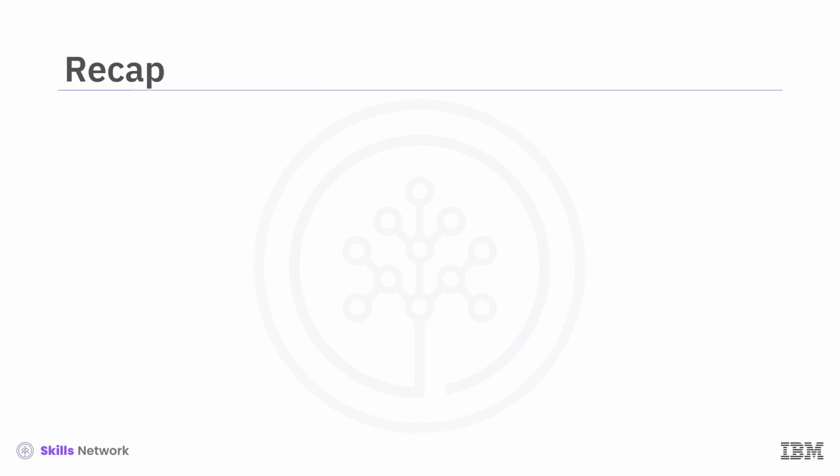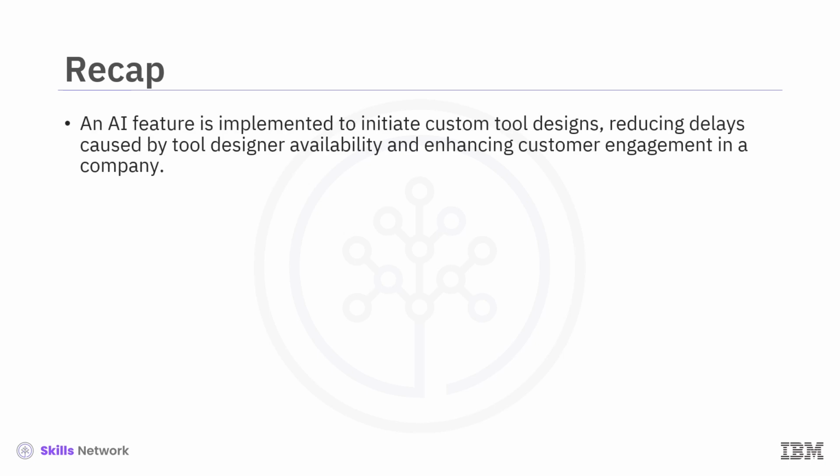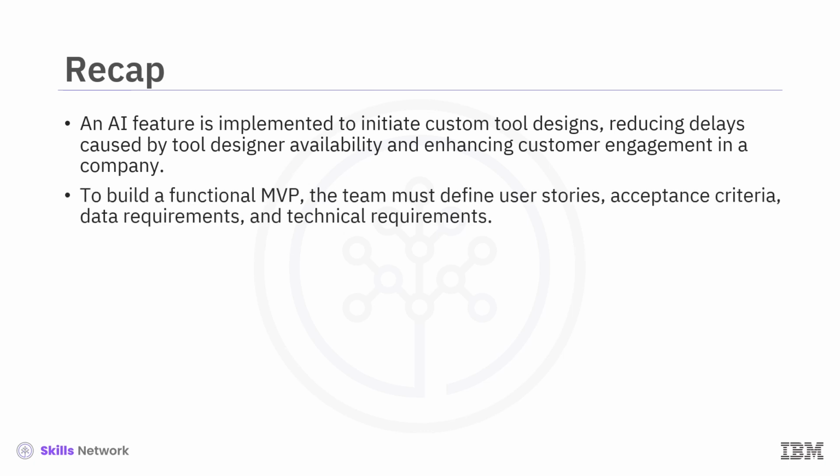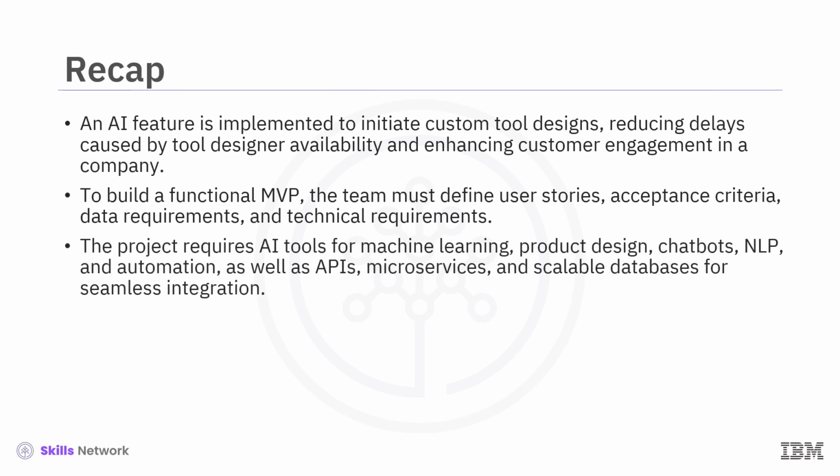In this video, you learned how to implement an AI feature to initiate custom tool designs, reducing delays caused by tool designer availability and enhancing customer engagement in a company. To build a functional MVP, the team must define user stories, acceptance criteria, data requirements, and technical requirements. The project requires AI tools for machine learning, product design, chatbots, NLP, and automation, as well as APIs, microservices, and scalable databases for seamless integration.